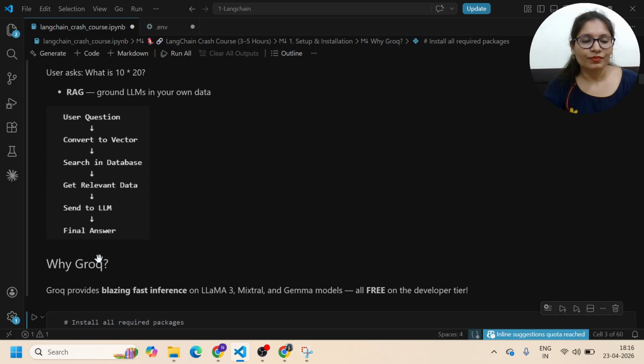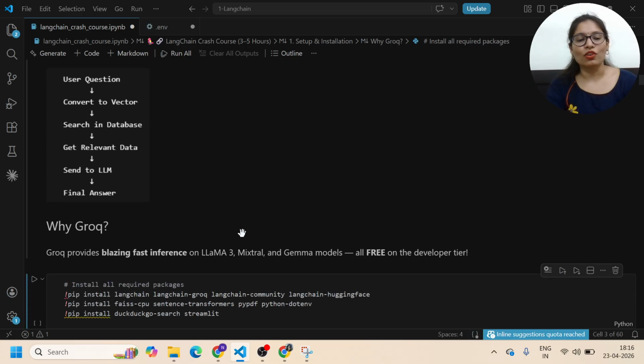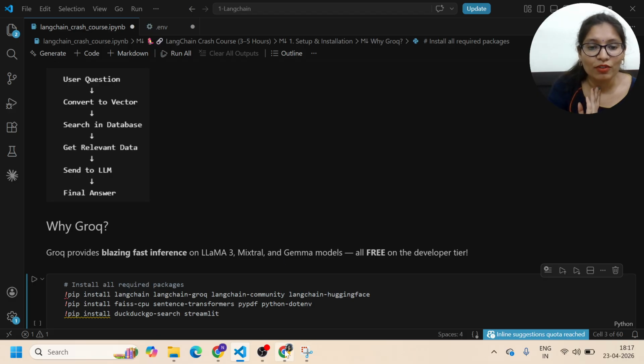And here I'm going to use Groq. Why am I going to use Groq? With the help of Groq we can run everything here. Groq provides blazing fast inference on Llama 3, Mistral, and Gemma models, all free on the developer tier. So Groq is totally free, and we can access different kinds of models with its help.